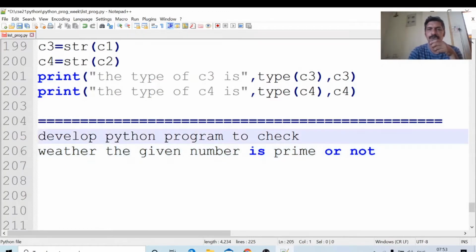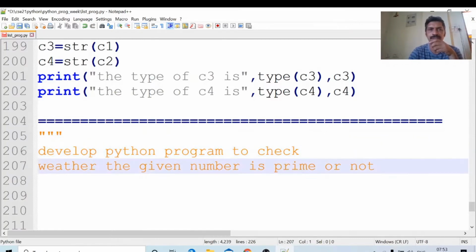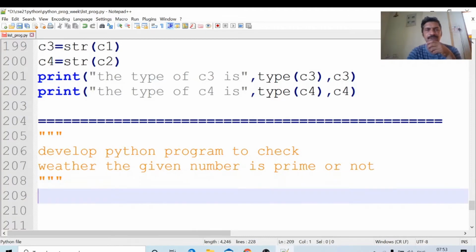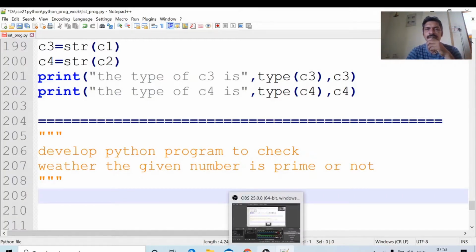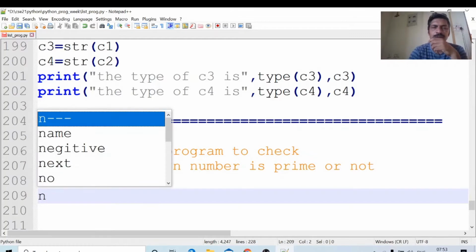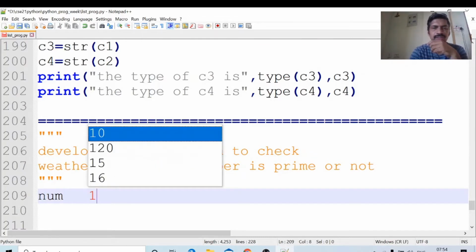In Python, how are multiple line comments written? If we write three single quotes or three double quotes, no problem, that is a comment in Python, multiple lines. Single line comments are written using hash. For the logic or algorithm of the Python program, we will read one number. Suppose num equal to 15. Not 15, we will read 17.